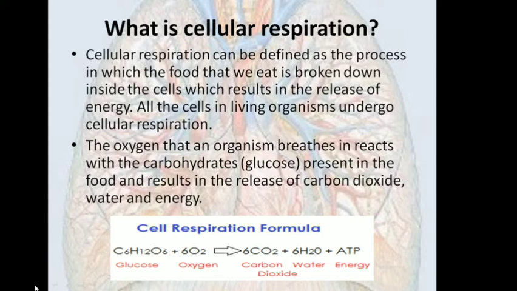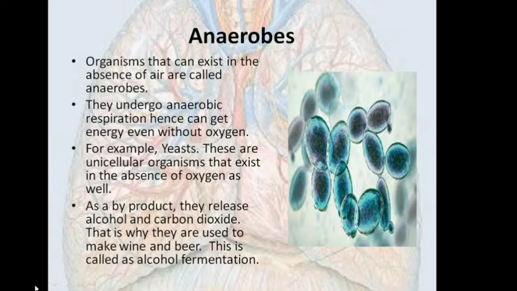The respiration that takes place in the presence of oxygen is called aerobic respiration, and the organisms which use oxygen for respiration are aerobic organisms. Now anaerobes. There are some organisms which can respire in the absence of oxygen, and these are called anaerobes, and the type of respiration is called anaerobic respiration. For example, yeast, you can see here, respire in the absence of oxygen.